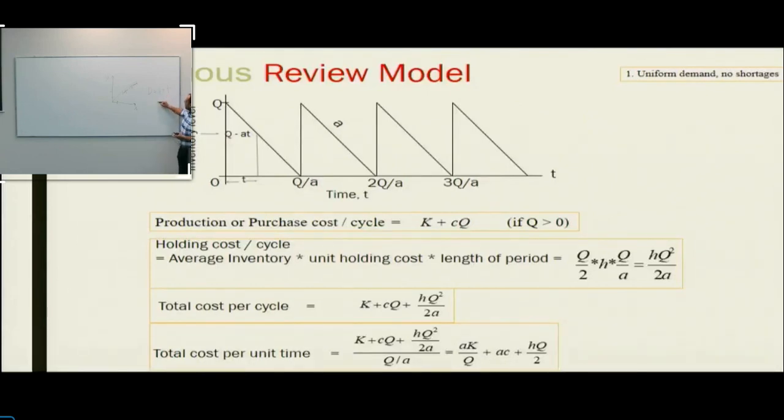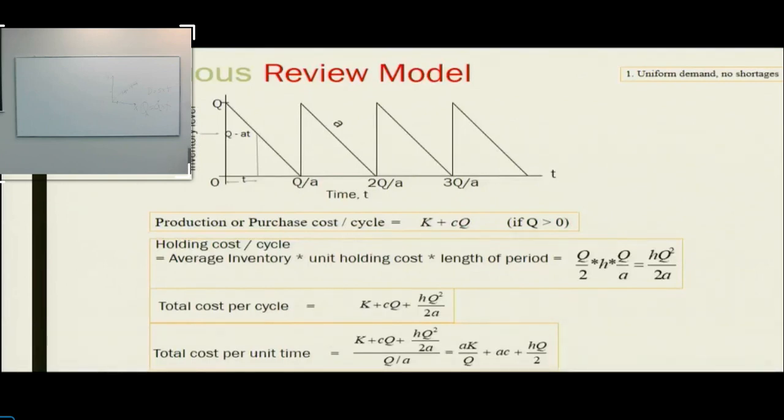In the inventory formula, what is speed? Give me the variable or the factor which is representing speed here. A, the rate of consumption of material, right? So this is A here. Distance is Q, the quantity that you ordered that arrived in your warehouse, and A is the speed at which you are consuming it. And then time, if I have to calculate time, what do I do? Q by A, right?